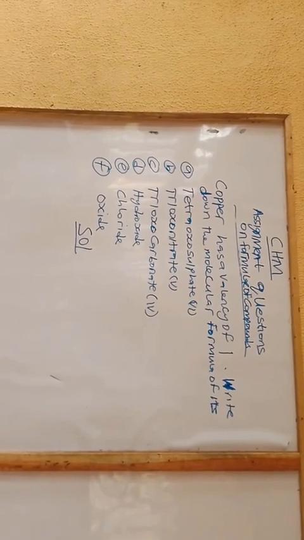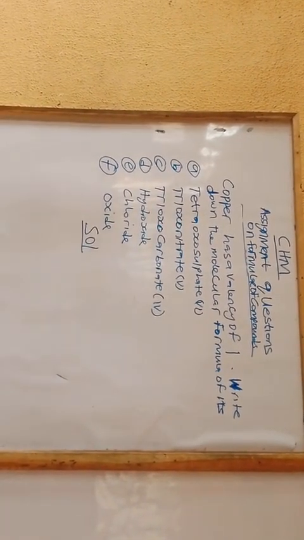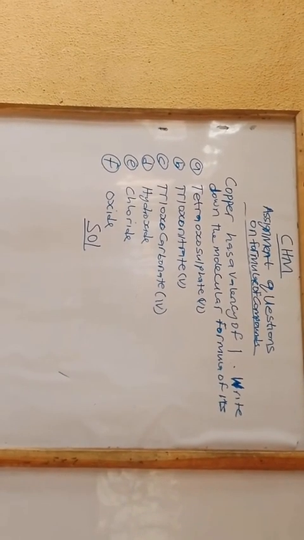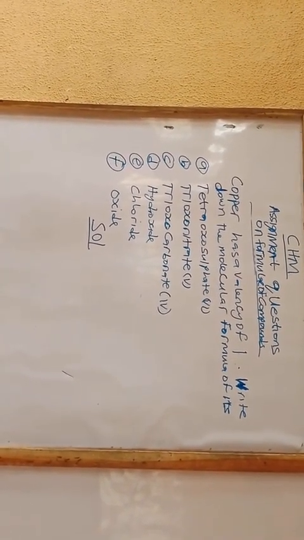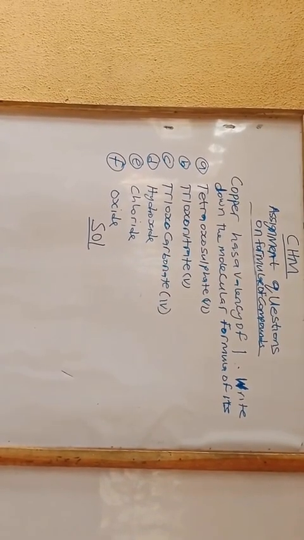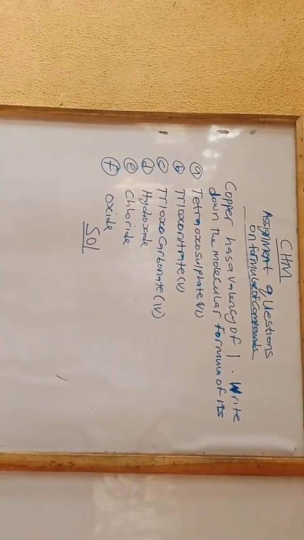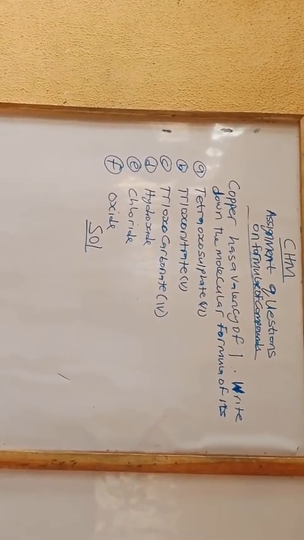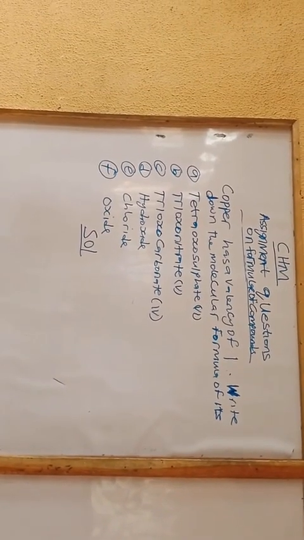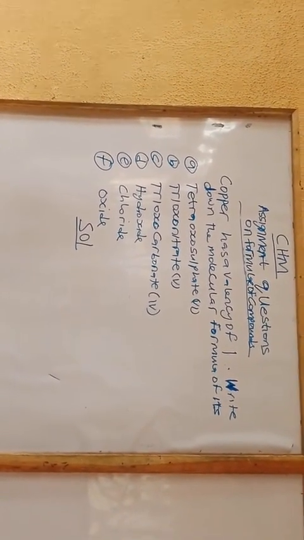You may be asking the question, why is copper having valency of 2 and 1? Copper is a transition element and it is capable of existing with 2 valencies, which are 1 and 2. We have other transition elements like iron, which have valency of 2 and 3, and so forth. So if copper has valency of 1, we want to look at the compound it is going to form with tetraoxosulfate 6.